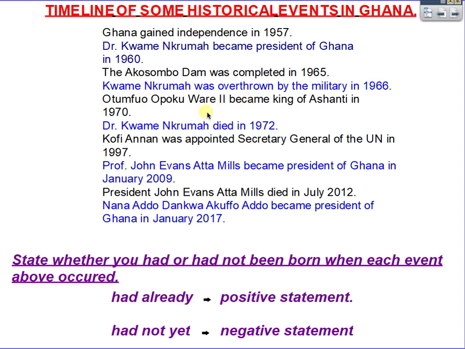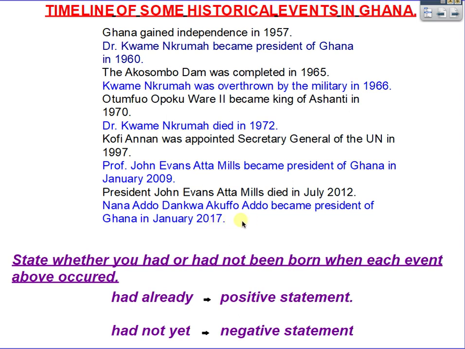Otumfuo Opoku-Ware II became king of Ashanti in 1970. Dr. Kwame Nkrumah died in 1972. Kofi Annan was appointed Secretary General of the UN in 1997. Professor John Evans Atta Mills became President of Ghana in January 2009. President John Evans Atta Mills died in July 2012. Nana Addo Dankwa Akufo-Addo became President of Ghana in January 2017.